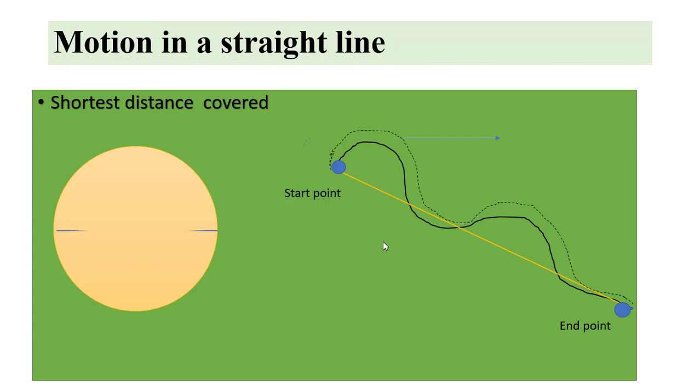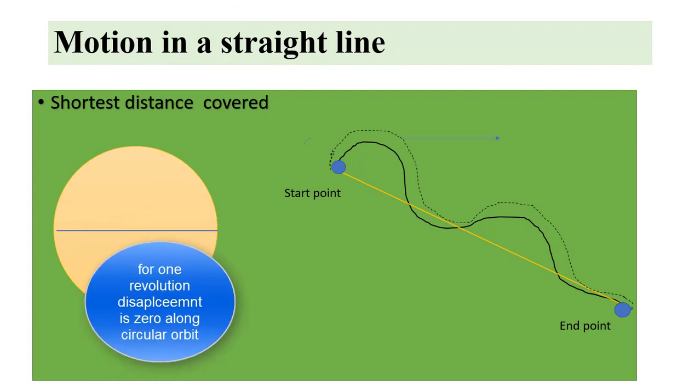Here you are seeing if a body is moving in a circular motion, in a circle, if we take a path along its circumference, we can say that it is a distance. But what is the shortest path it can take to reach its final point? So it is its diameter. The perimeter of the circle is the distance traveled by an object.